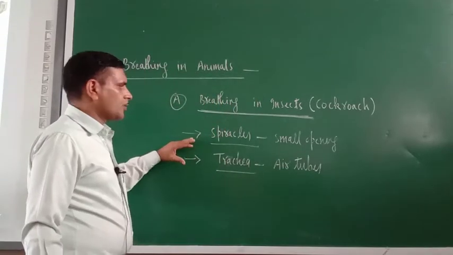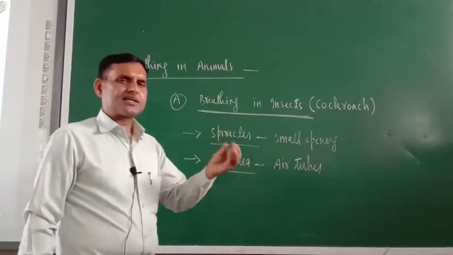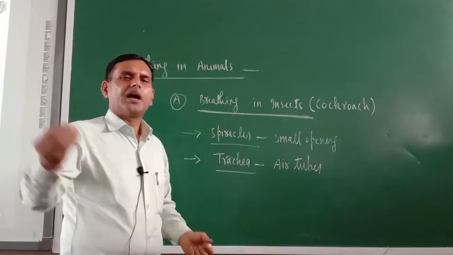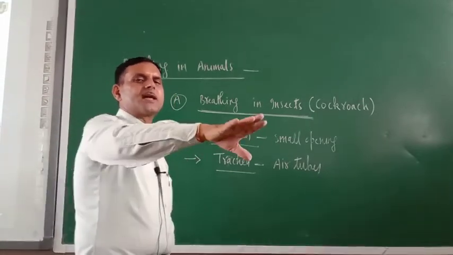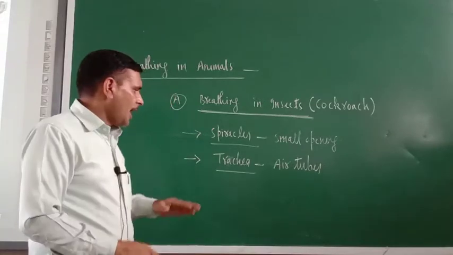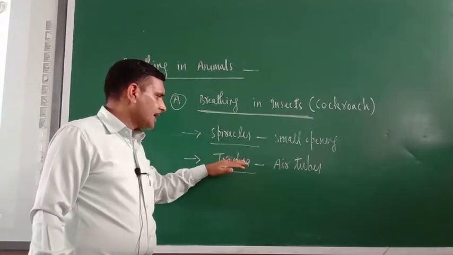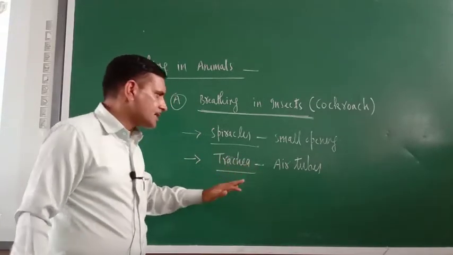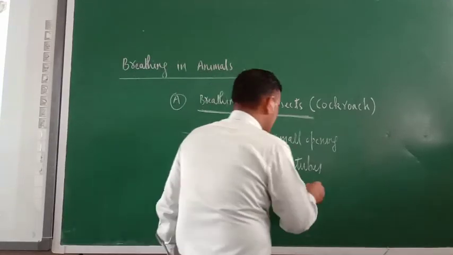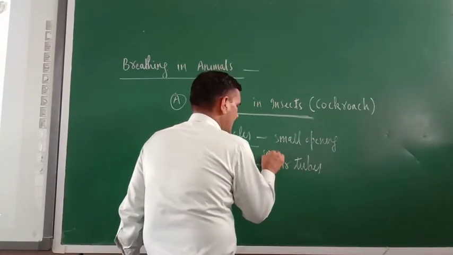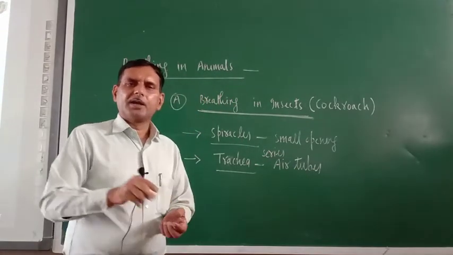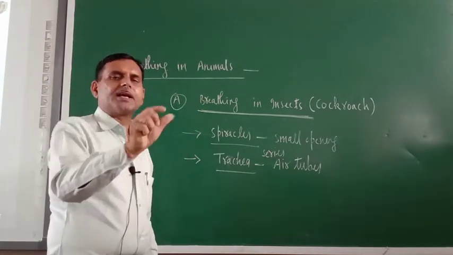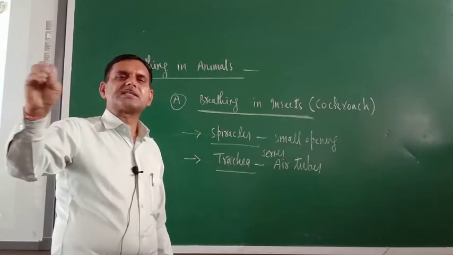So just try to understand, spiracles are the small openings, and through that small opening air goes inside their body and reaches the trachea. Trachea is a series of air tubes. You can write here, series of air tubes, and around these air tubes blood vessels are there.